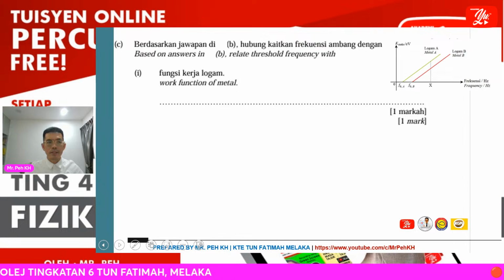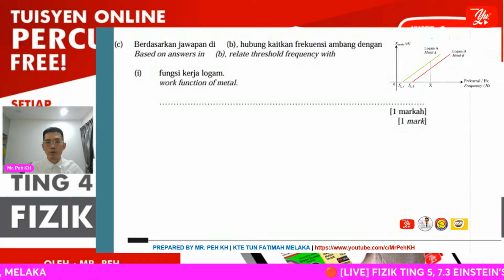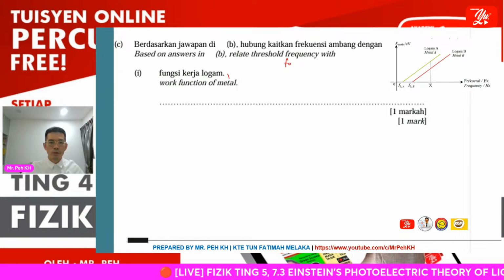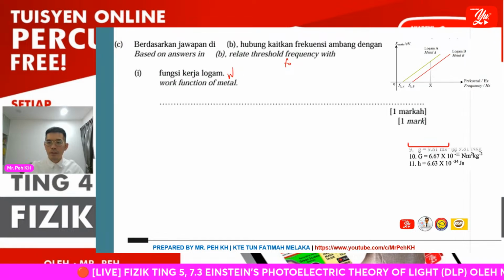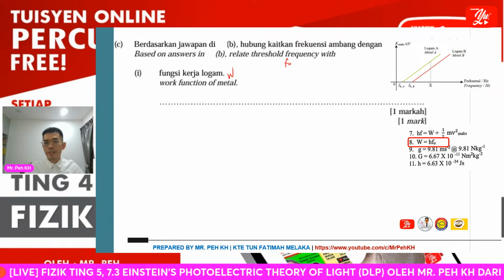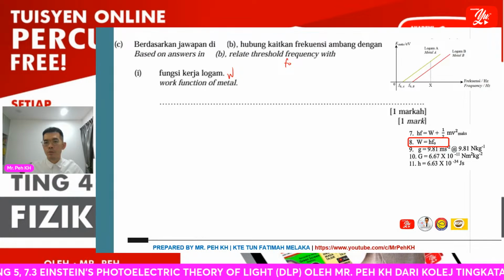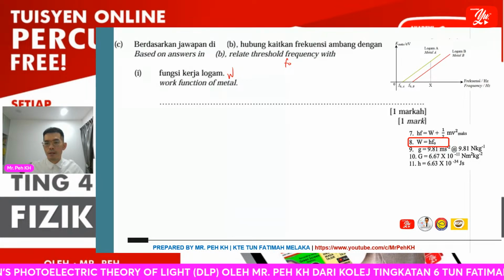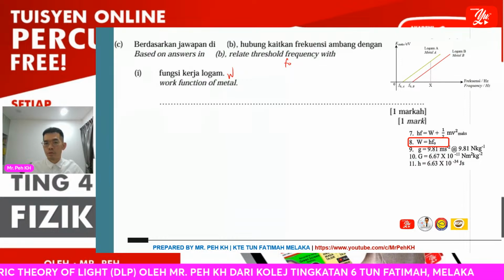Okay, then the next one: based on the answer in B, relate the threshold frequency f naught with the work function. Just now we also explained already, these two are directly proportional.